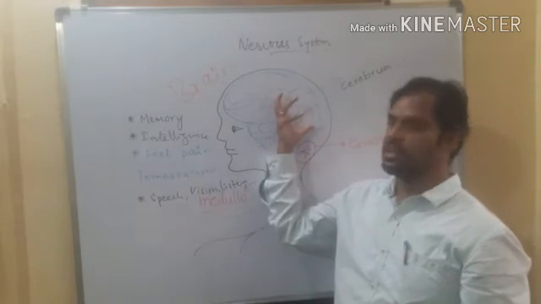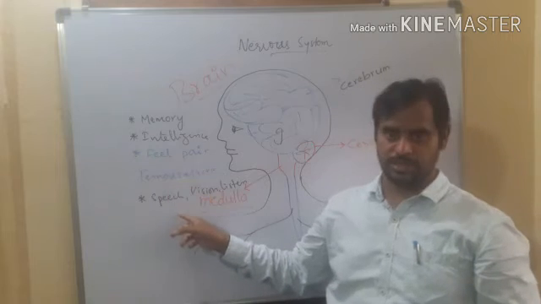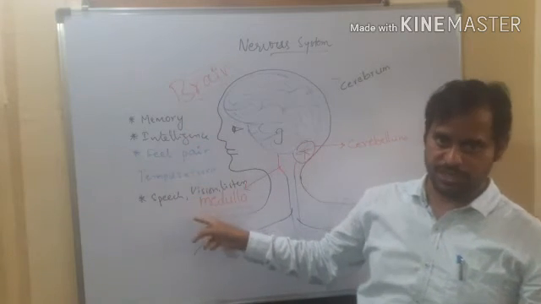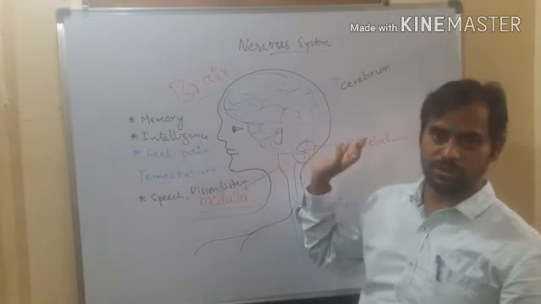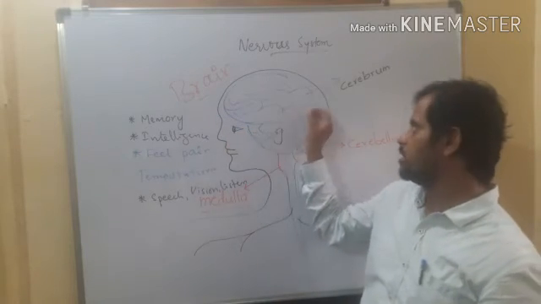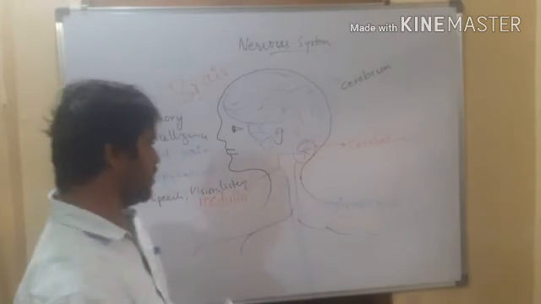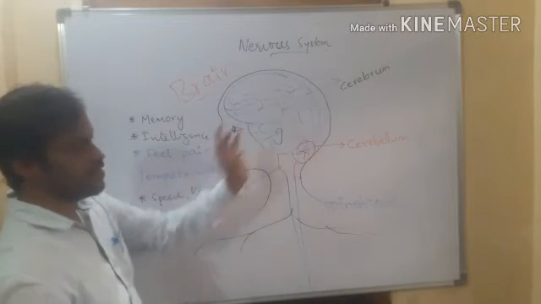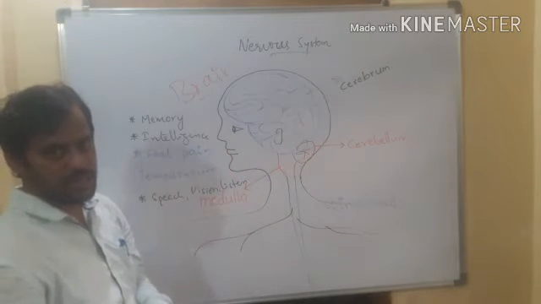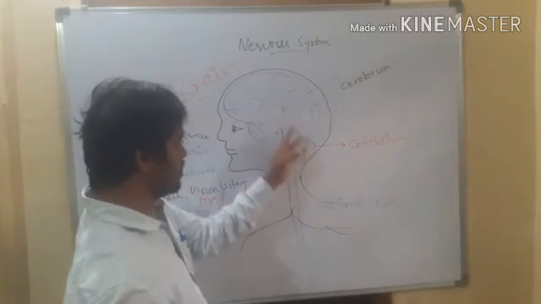Everything will be stored in the brain. This part of the brain will function all these. It does all these functions. All sense organs are connected to the cerebrum. Why? Because eyes, nose, tongue, ears, skin, they are closely attached to the cerebrum. So this is about cerebrum.